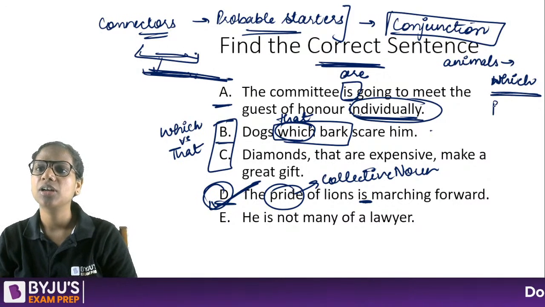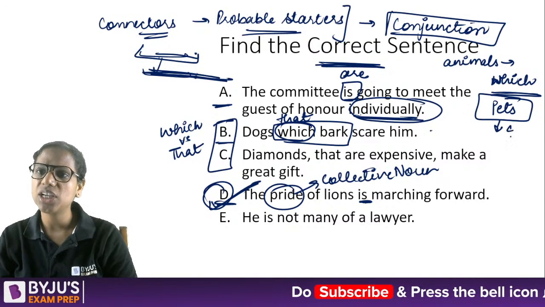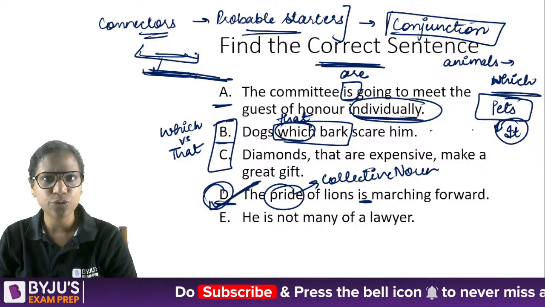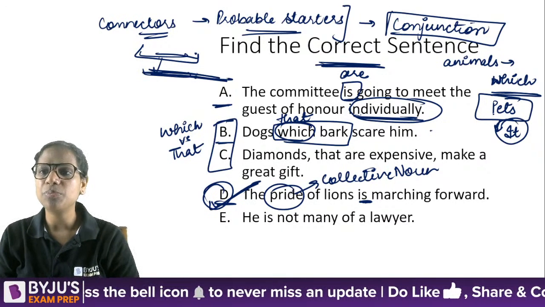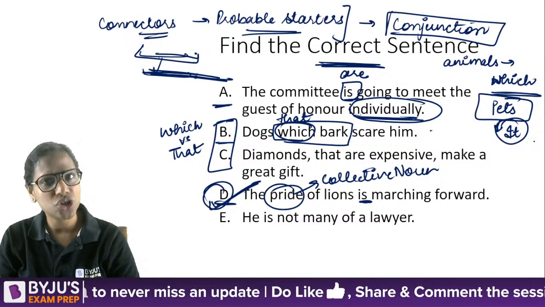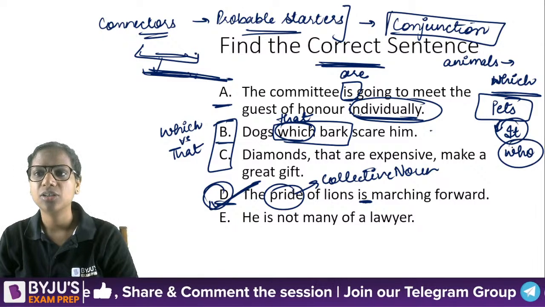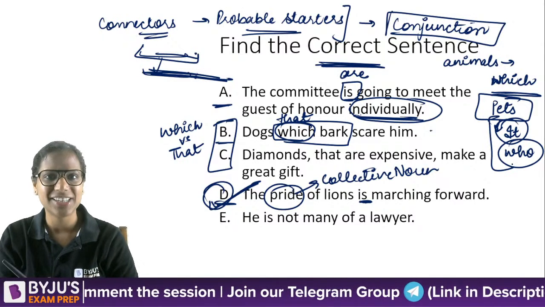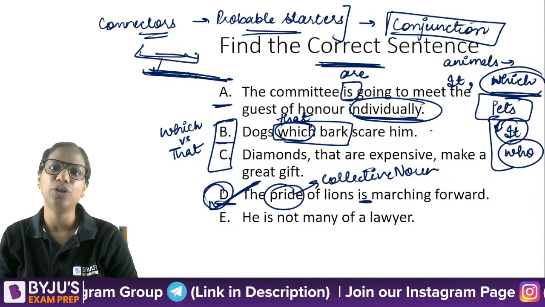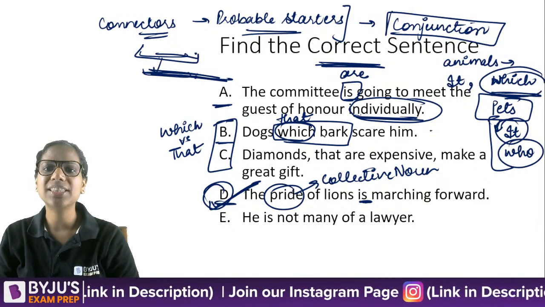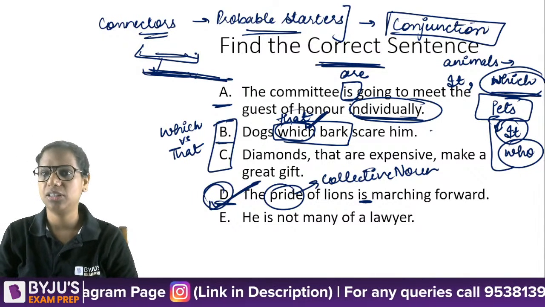However, some people, for their pets, they neither use it. In general, for animals, we use it, right? But some people, for their pets, they prefer he or she. Okay, and instead of using which, they prefer who. So this is a case that is restricted to pets. Otherwise, in general, when you're talking about an animal, you use it and which. So dogs that bark scare him. That was the concept here, and that should be written here.